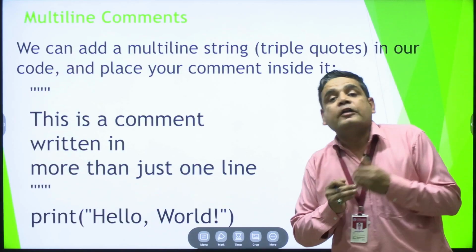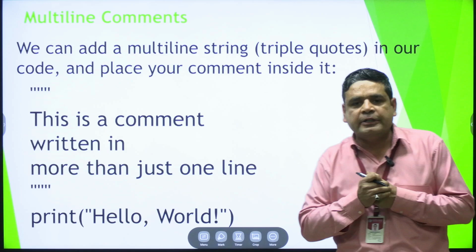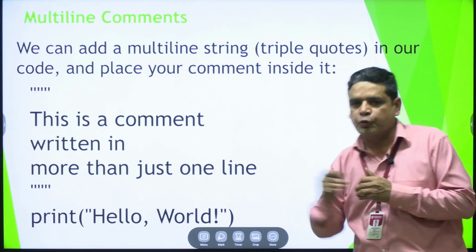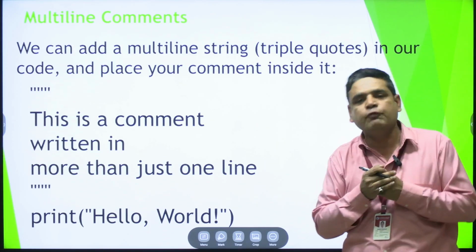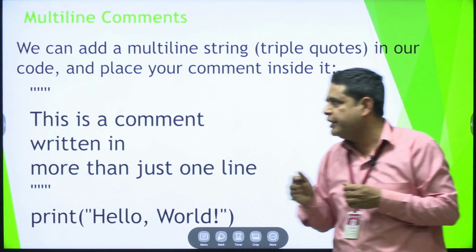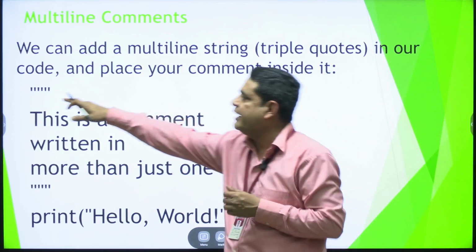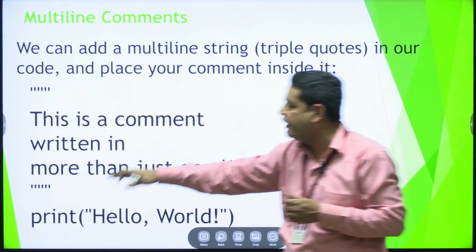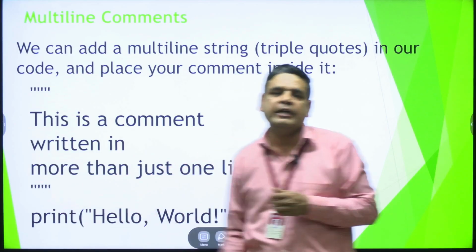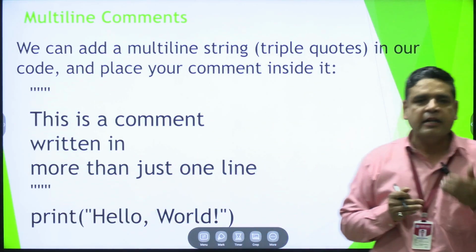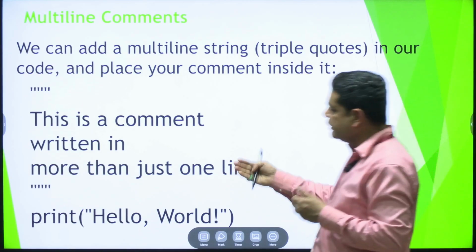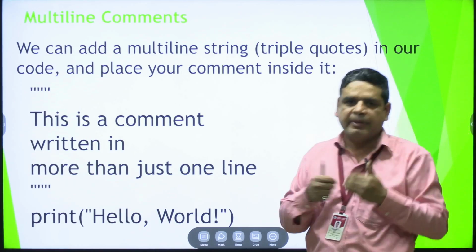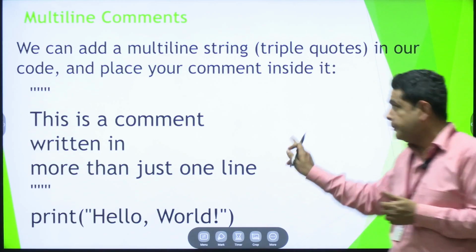After that, the second option is multiple line comments. For multiple line comments we can use triple double quotes. If we have most of the information in multiple lines, we can use triple double quotes: start with triple double quotes, write your lines, and when we want to end, use triple double quotes again to end the multiple line comment. After the comment, you can write your programming code, and the compiler skips the comment statement and executes the code.